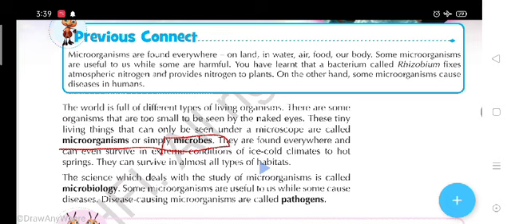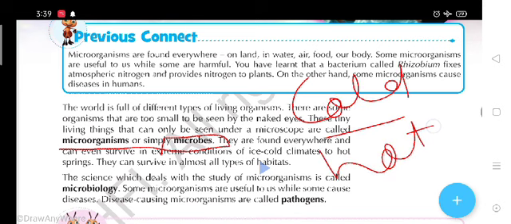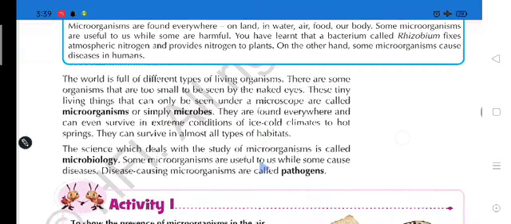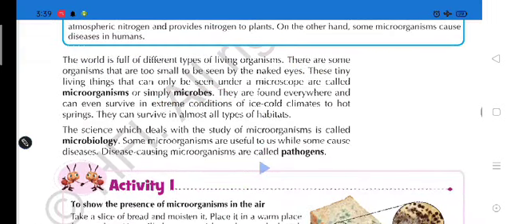Students, you will be surprised that viruses and different microorganisms can survive in extreme cold and extreme hot conditions. So they can survive in almost all types of habitats.